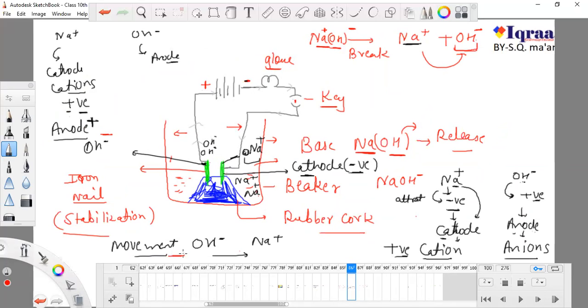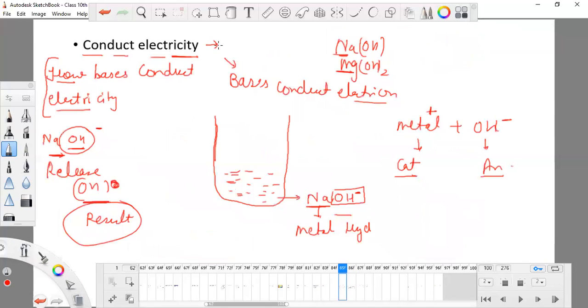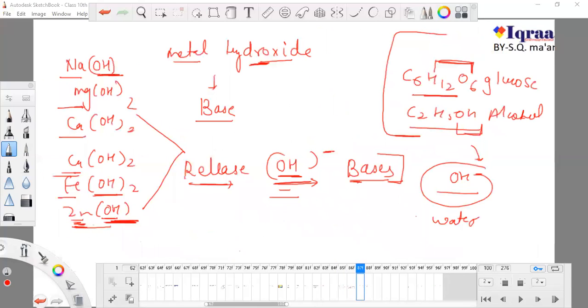As soon as the movement begins the bulb will glow, and we can say that bases can conduct electricity because they break into their ions. We can say Na plus OH minus. In case of magnesium you can use Mg plus OH, or you can take any metal, whatever metal you want.